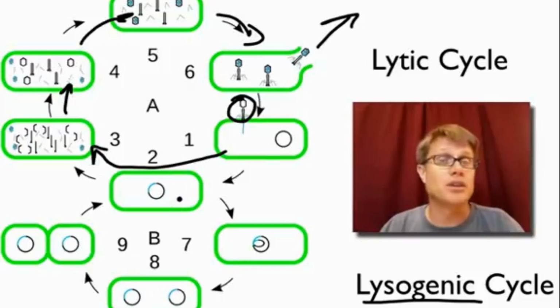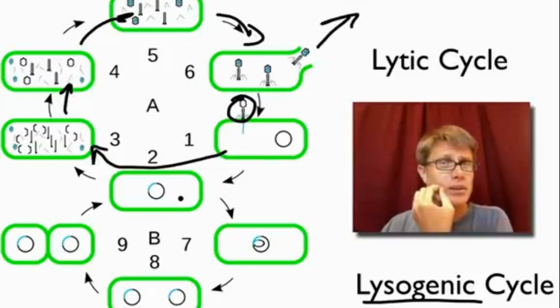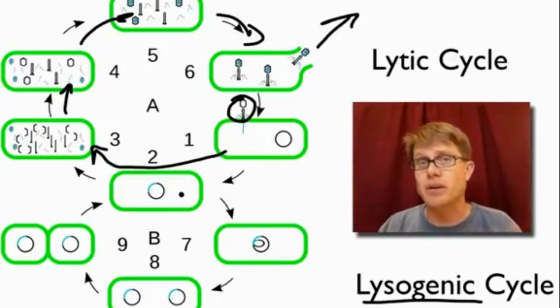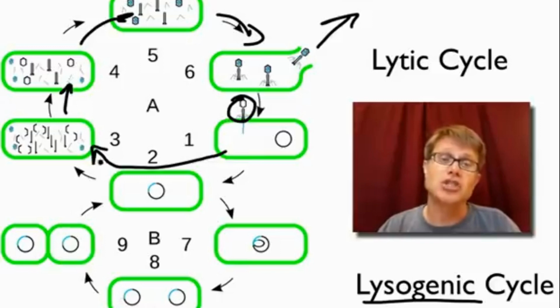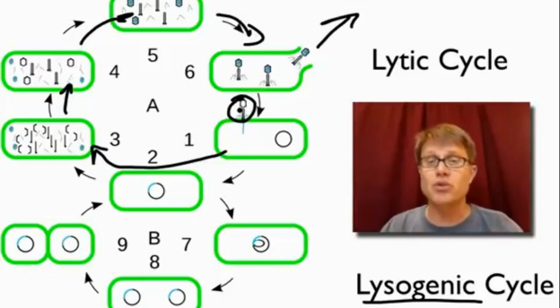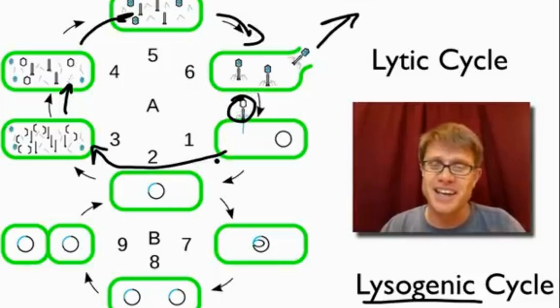So cold sores are an example of that. If you have cold sores, or those big sores on the outside of your lip, you'll have those forever. You have the DNA inside the cells inside your body. They're sitting in the lysogenic cycle, and then they can jump into the lytic cycle when your immune system is suppressed. So it's pretty cool, at least cool from the side of the virus, a way to pass themselves on.